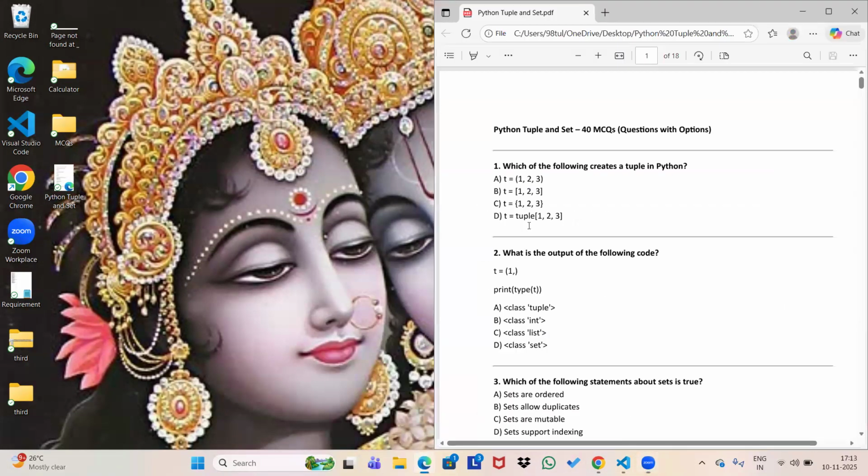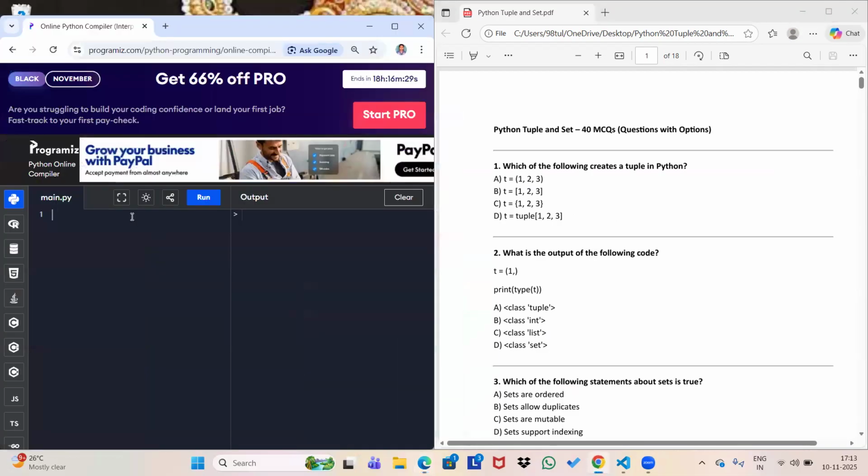Okay, so these are questions on that, the MCQ. So first, I would like to tell you about tuple. What is tuple? Tuple is an immutable data structure. Actually, that means after creation, we cannot make any changes. I'm going to give an example. Suppose I'm creating a tuple here.